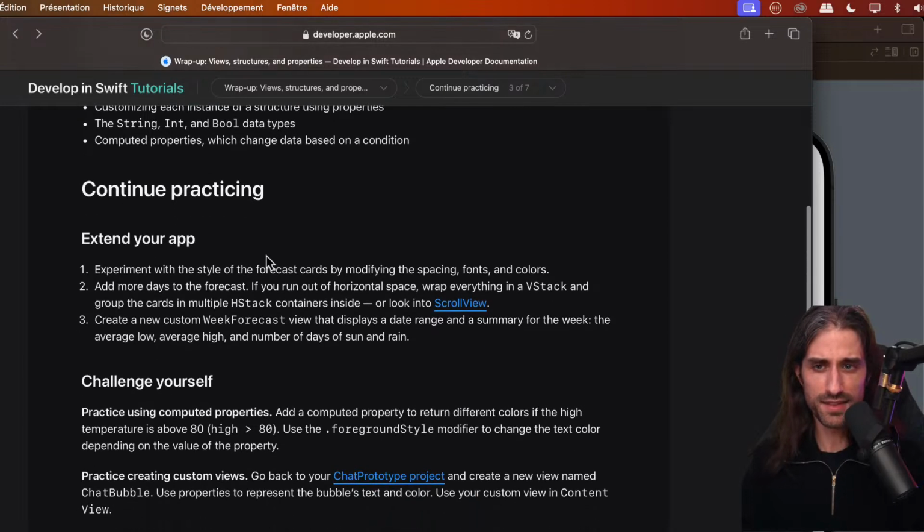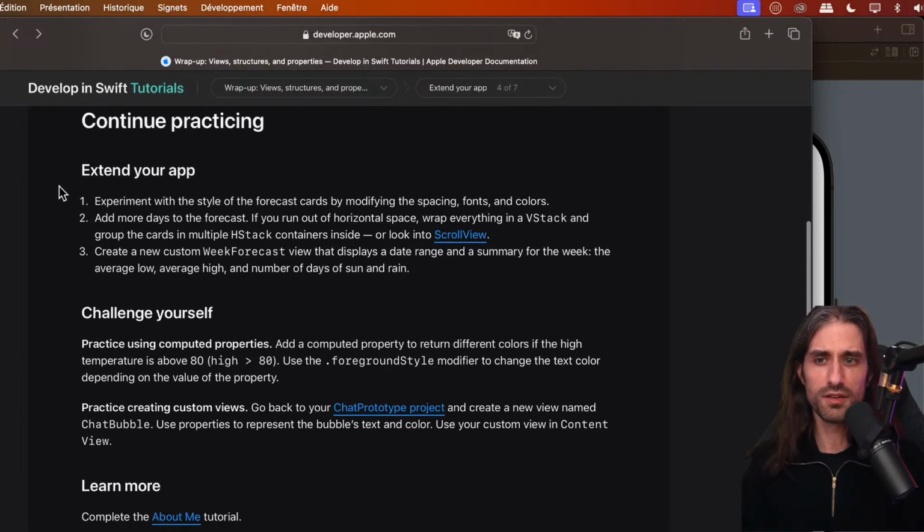And so what can you do if you want to keep practicing? First, you can expand the app we've written. You can experiment with the style of the forecast cards by modifying the spacing, the font, and the colors, like we did a bit. You can add more days to the forecast, like I did at the end. If you run out of horizontal space, wrap everything in a VStack and group the cards in multiple HStack containers inside, or look into ScrollView to be able to scroll content, which is a great way to go further.